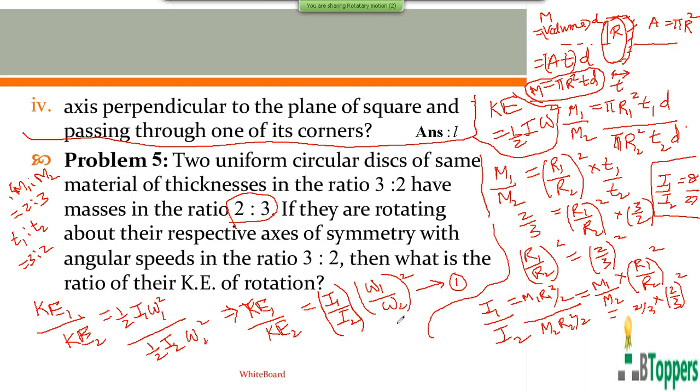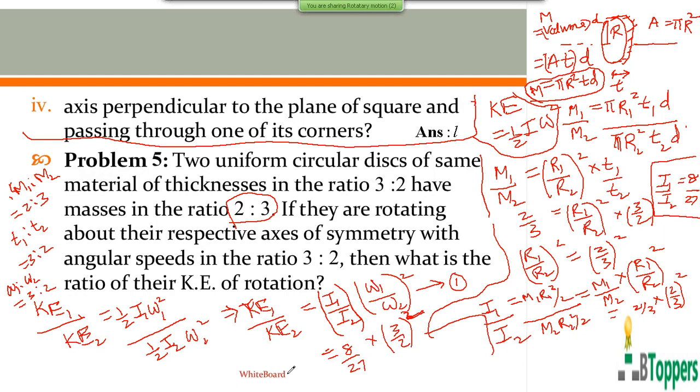You can substitute here. KE1 is the kinetic energy of rotation of the first circular disk, KE2 is the kinetic energy of rotation of the second circular disk. So I1 by I2 can be written as 8 by 27, and the ratio of the angular speeds is given to be 3:2. So omega 1 is to omega 2 is 3:2. So omega 1 by omega 2, we can write 3 by 2. So we can simplify this result and complete the problem.